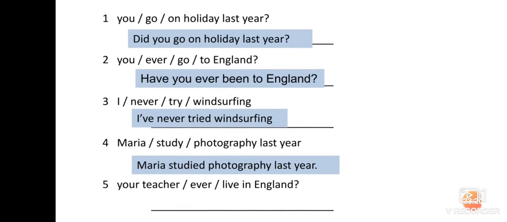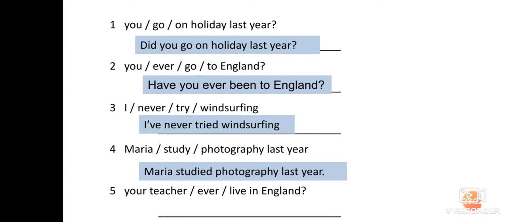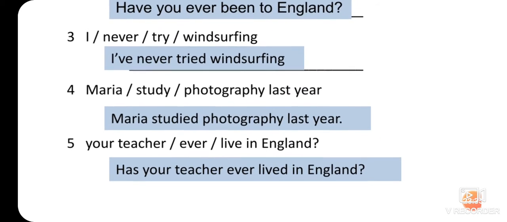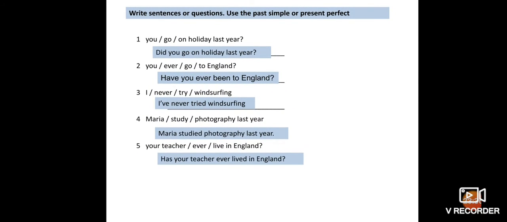So here, Maria studied photography last year. Her teacher ever live in England? So the answer is, has your teacher ever lived in England? So these are the answers for the things.